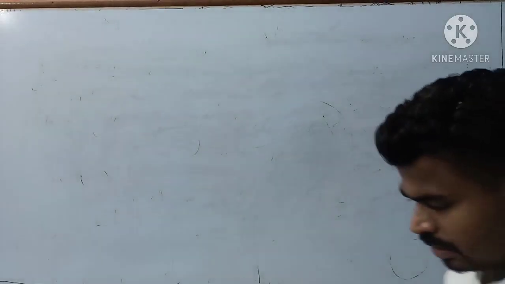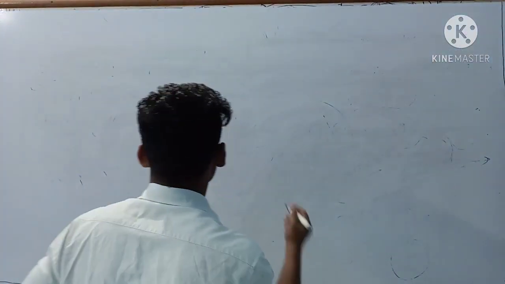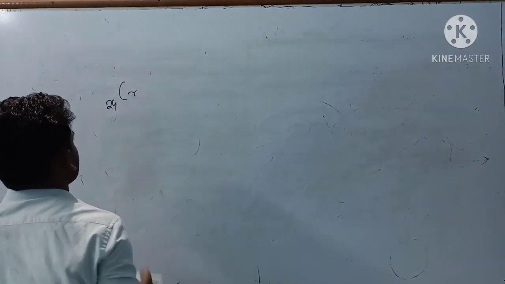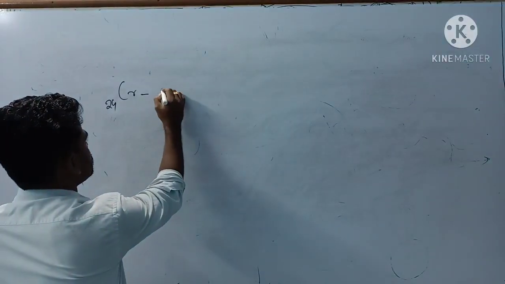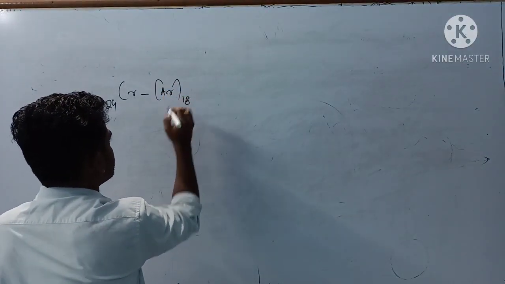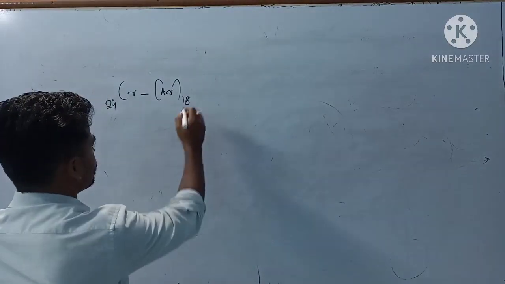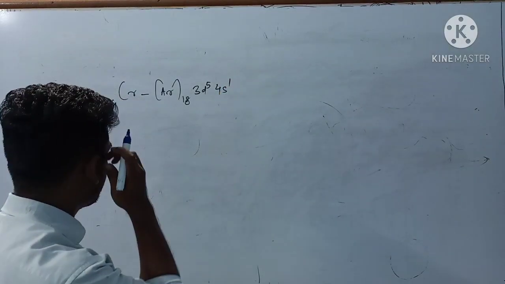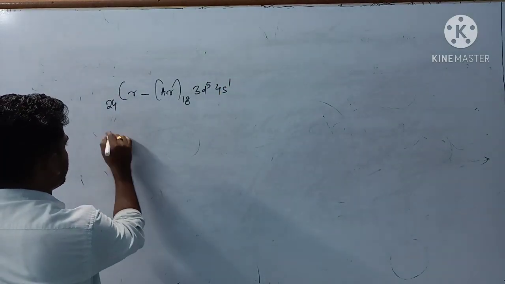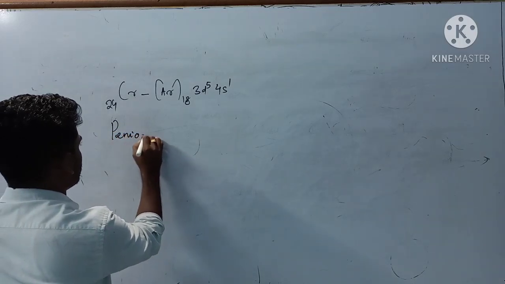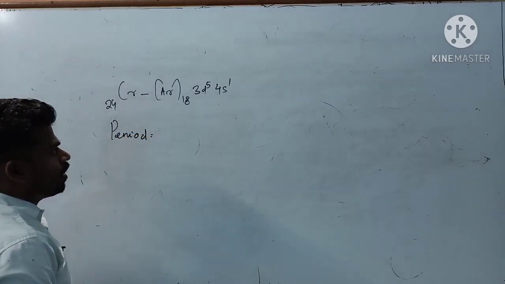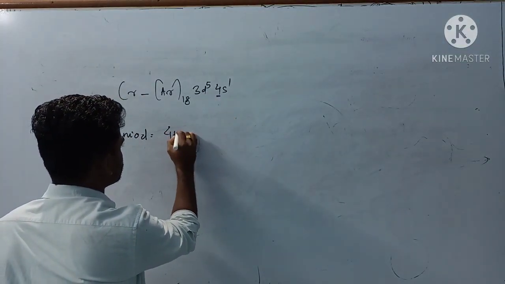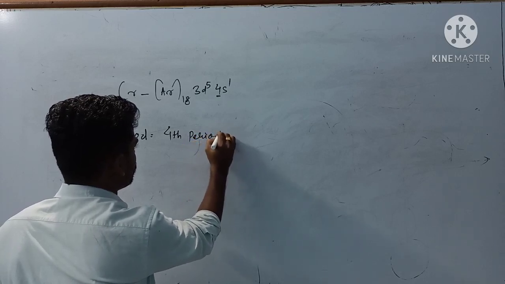Suppose I am considering a transitional element, let's say chromium having atomic number 24. So its configuration after the noble gas core argon 18, that will be 3d5 4s1. Clear? So first period corresponds to the highest value of principal quantum number, that is 4. So it belongs from fourth period.